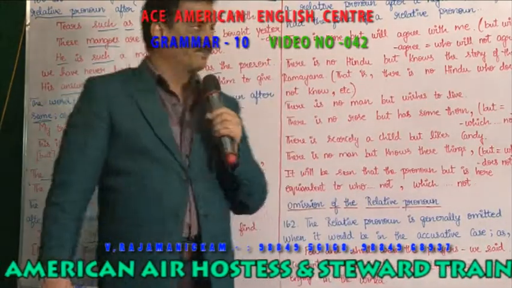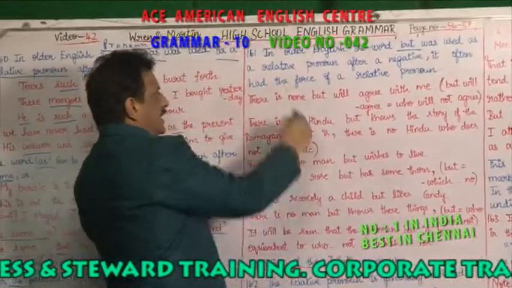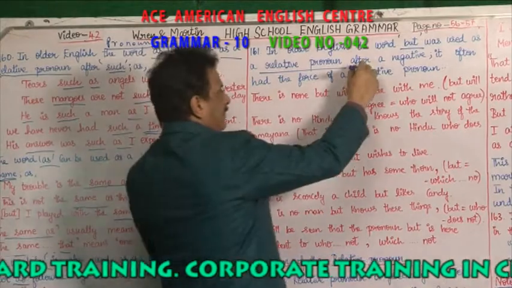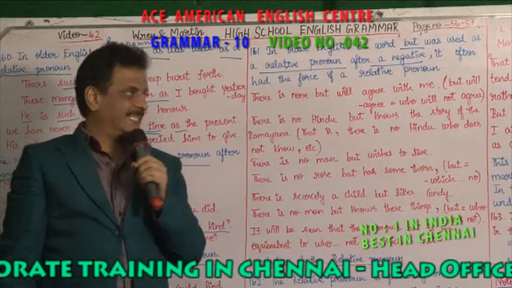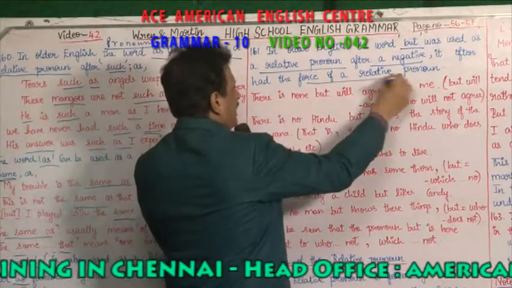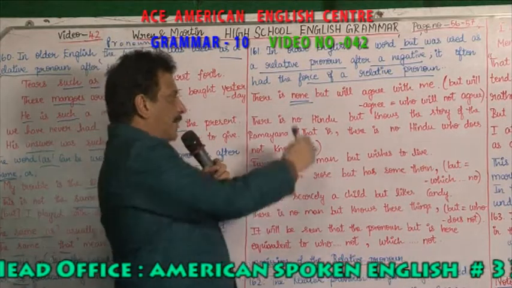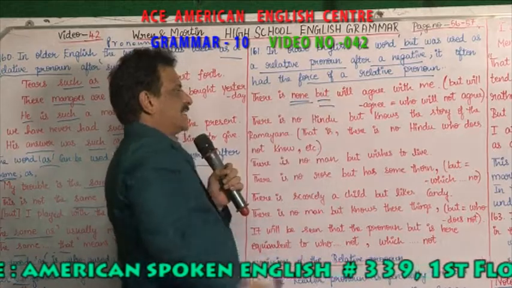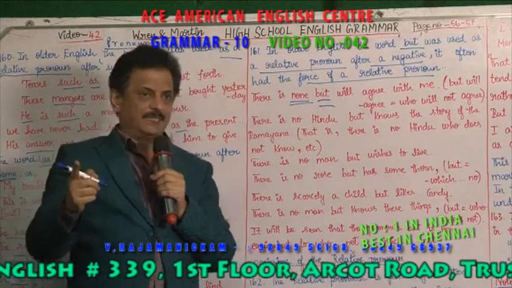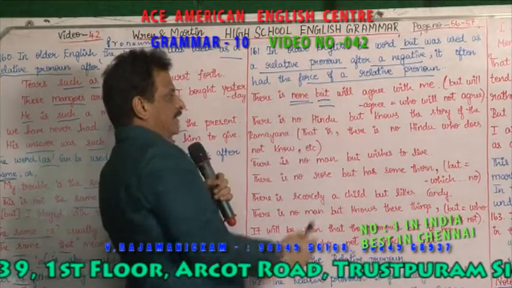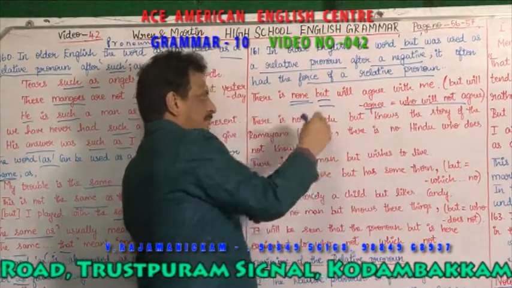Now coming here, in older English the word "but" was used as a relative pronoun after a negative. This "but" stands for a noun, and the "but" comes after a negative. It often had the force of a relative pronoun. There is none. None is a negative word. There is none but will agree with me. This "but" stands for what? Somebody. There is none, nobody, but stands for somebody will agree with me. So but will agree. Who will not agree? None but will agree with me.